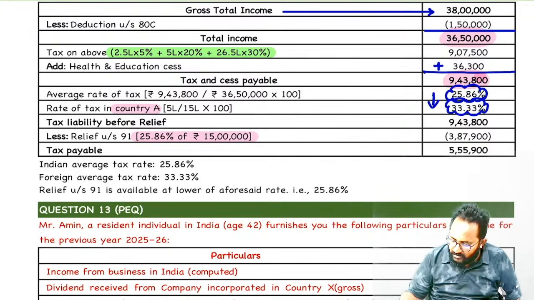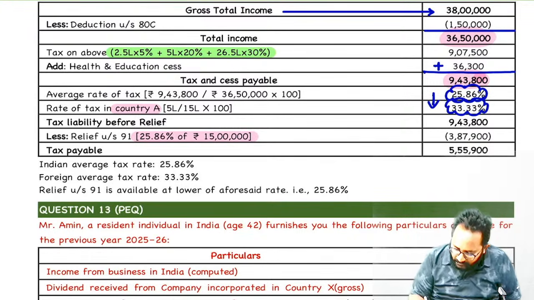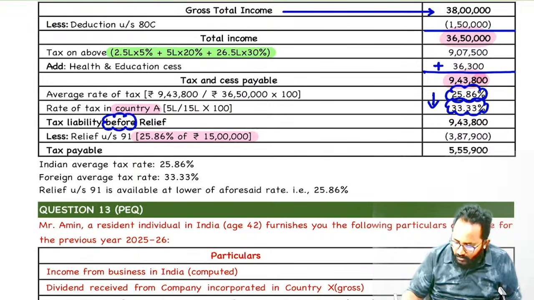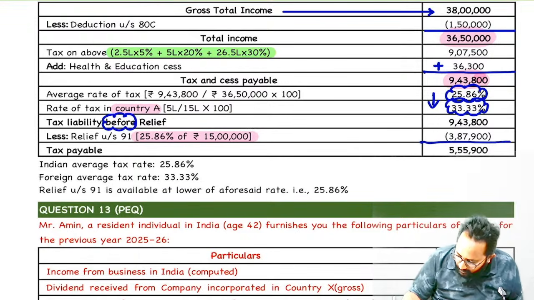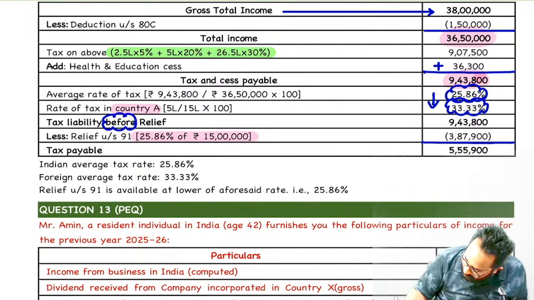Now, please remove the relief. That means before relief, this is the tax liability. Remove the relief. Finally, what we have to pay? 5,55,900. 5,55,900. Clear?